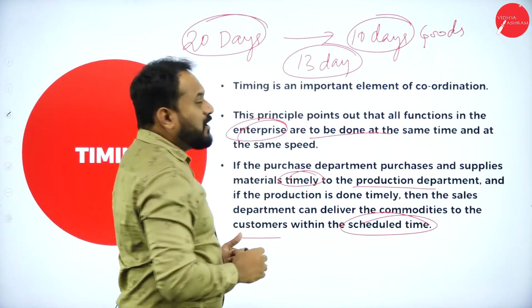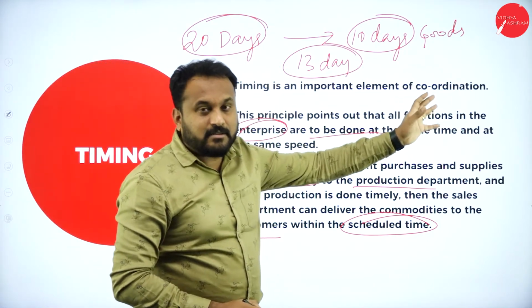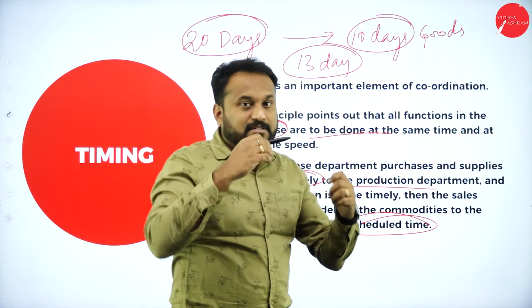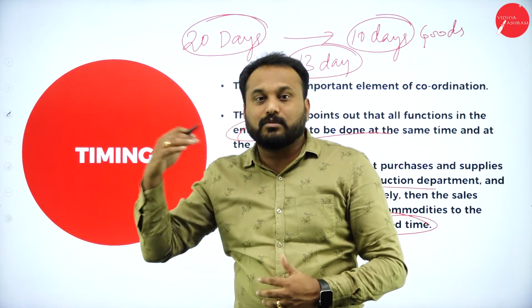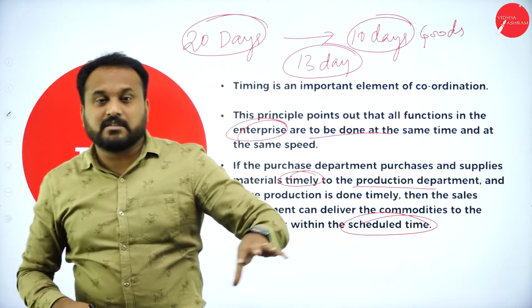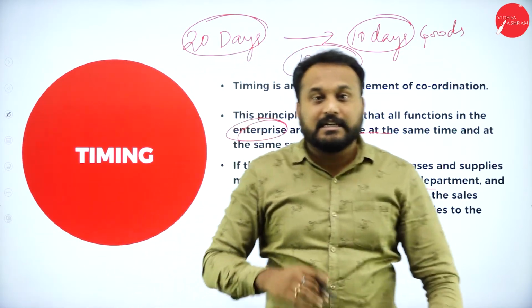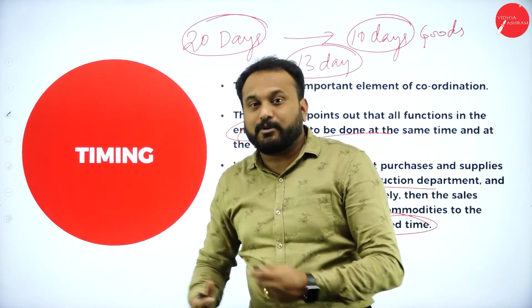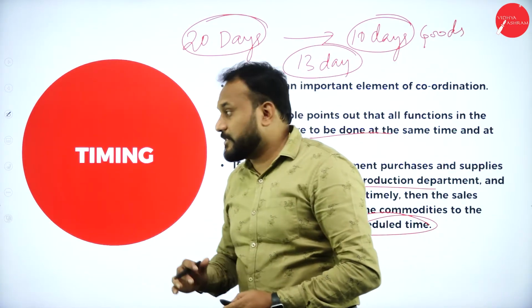Now you will cancel the order. Whatever they have done, manufacturing is done, they have stitched everything for you, now you will cancel the product. Whatever we did, it's all waste. Why? Because coordination wasn't done. So this is the reason timely delivery, speed, and units produced, everything counts. That's the main principle of coordination.